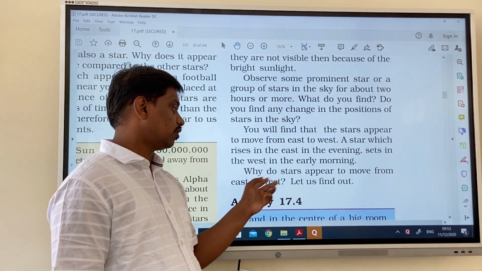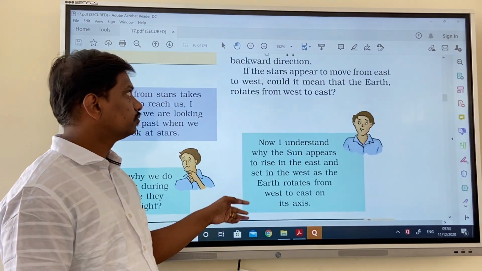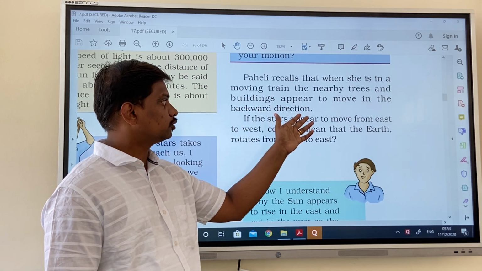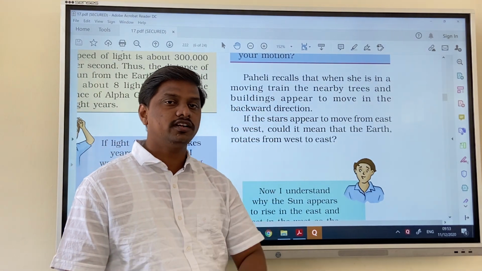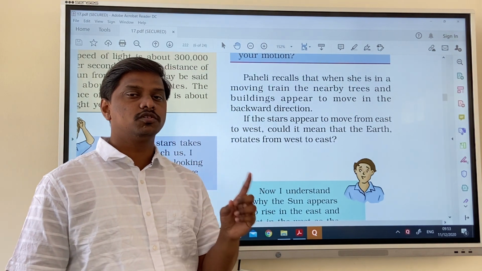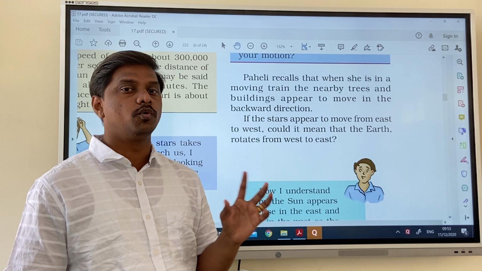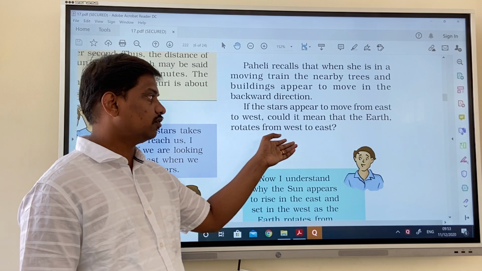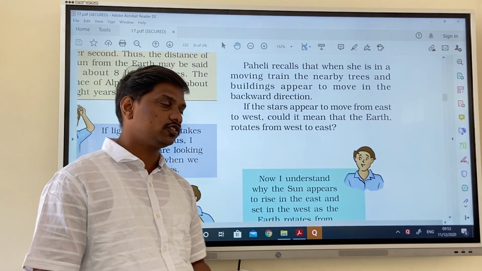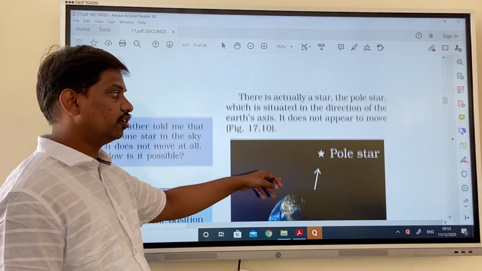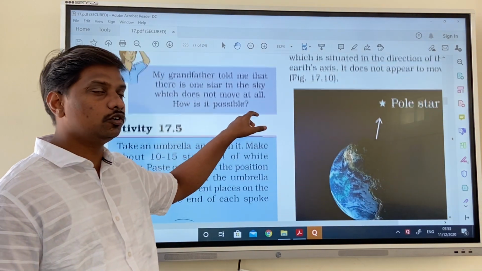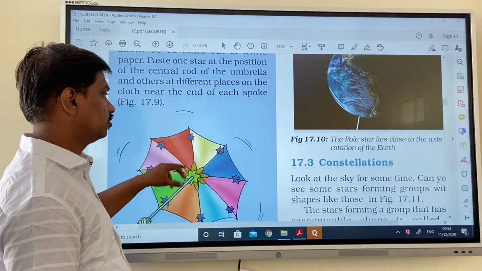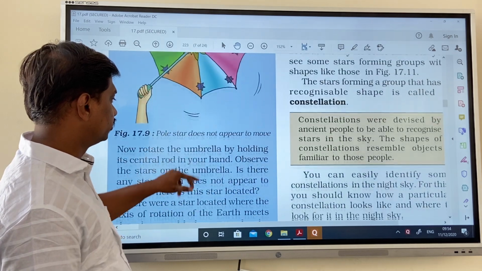Why do stars appear to move from east to west? Let us find out. When you are in a moving train, the nearby trees and buildings appear to be moving in the backward direction. You know that the Earth is continuously moving, so that's why the stars also look like they are moving. If the stars appear to move from east to west, it means that the Earth rotates from west to east. Earth is rotating from west to east. So whenever we look at other objects, it looks like they are also moving from one place to another, or in one direction to another.